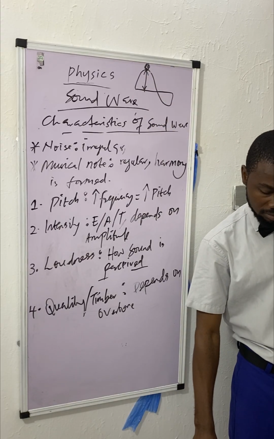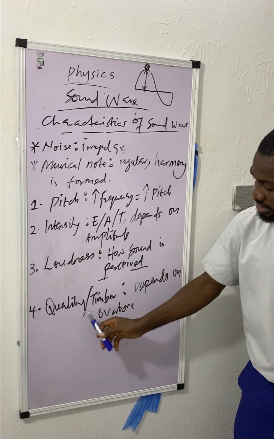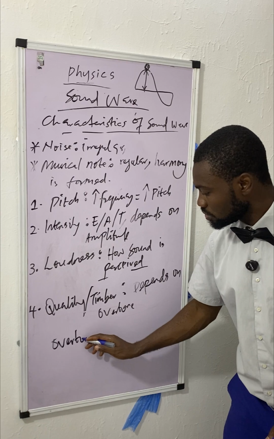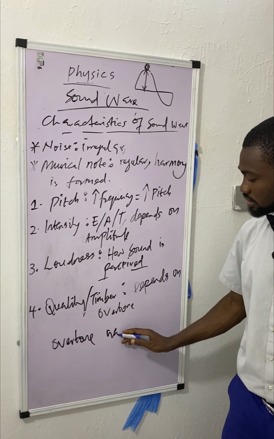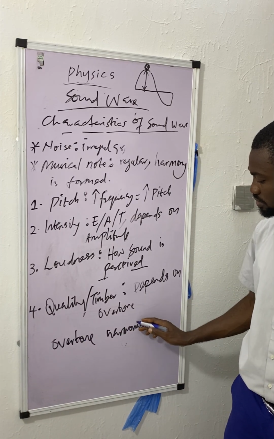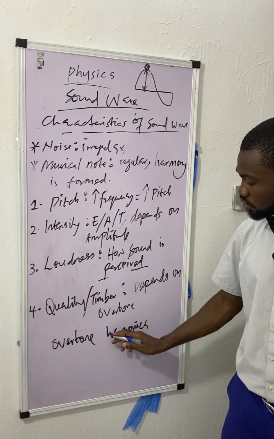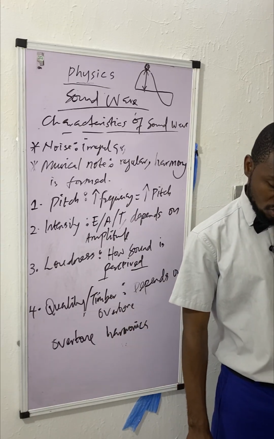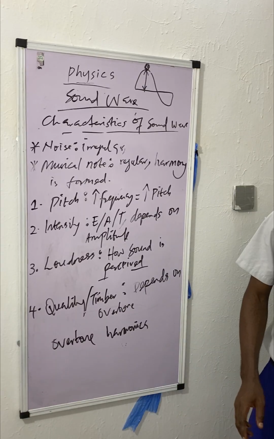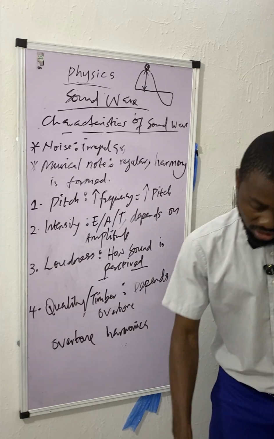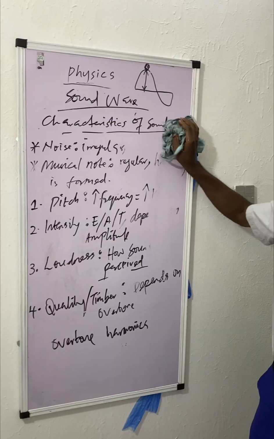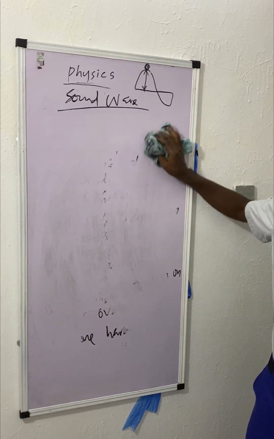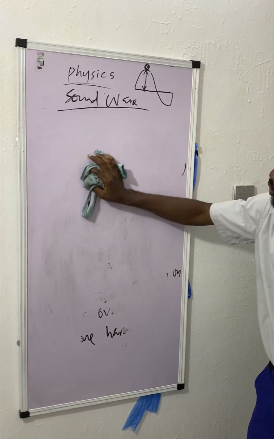All right. So the quality of sound is determined by overtone. Do not forget, overtone is also known as harmonics. All right, harmonics and overtone. Harmonics are integral multiples of the fundamental frequency. Then overtone is higher frequency produced along with the fundamental frequency.